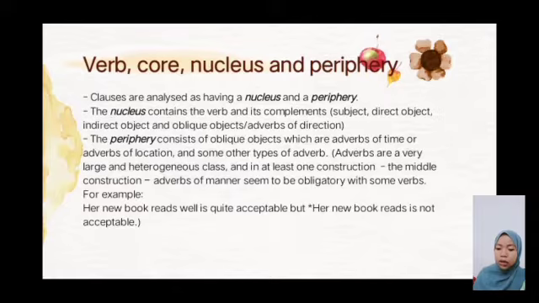The periphery consists of oblique objects, which are adverbs of time or adverbs of location, and some other types of adverb. Adverbs are a very large and heterogeneous class, and in at least one construction, the middle construction, adverbs of manner seem to be obligatory with some verbs. For example, her new book reads well is quite acceptable, but her new book reads is not acceptable.